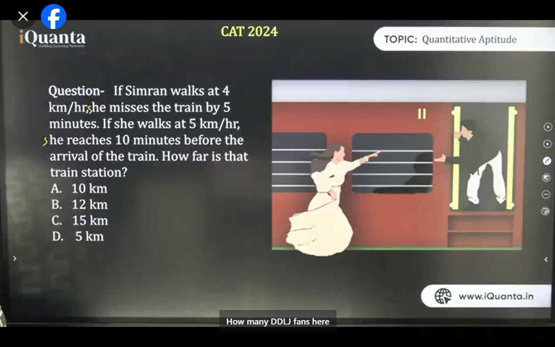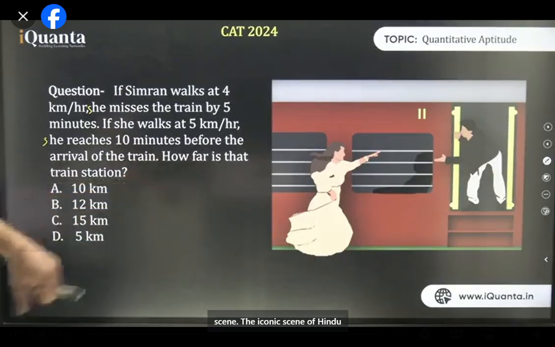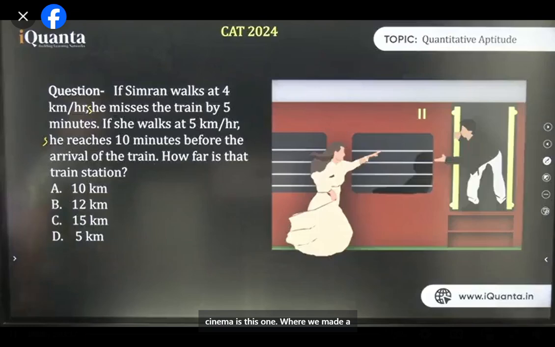How many DDLJ fans here? The climax where Amrish Puri tells Kajol, go Simran go, live your life. After that this happens. In real life she had fallen, right, in the real film. So she was running the exact same scene. The iconic scene of Hindi cinema is this one, where we made a question out of it.